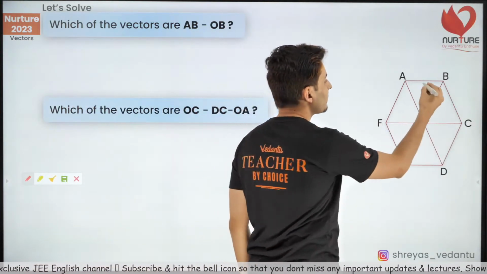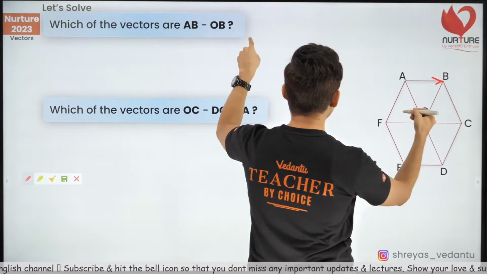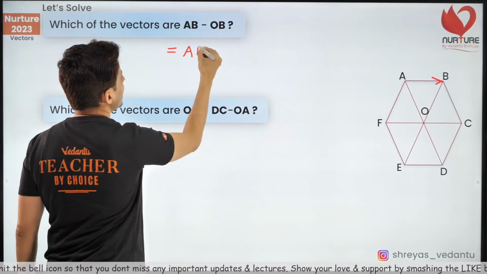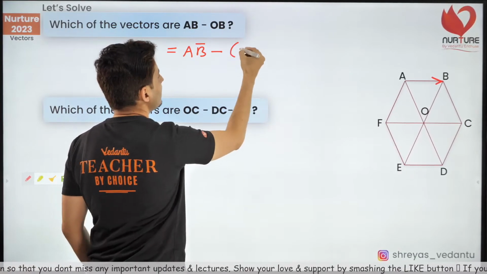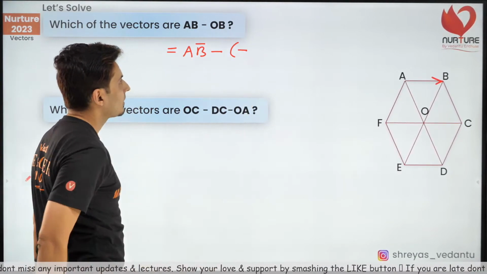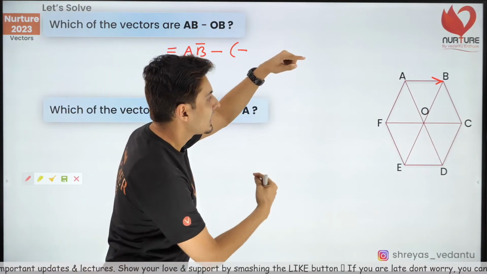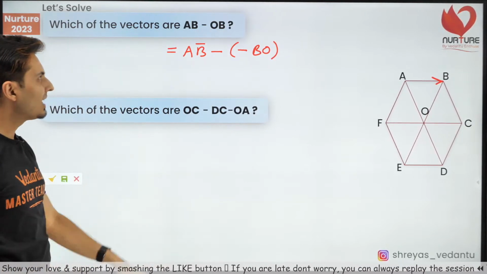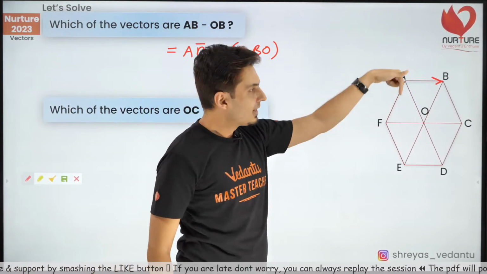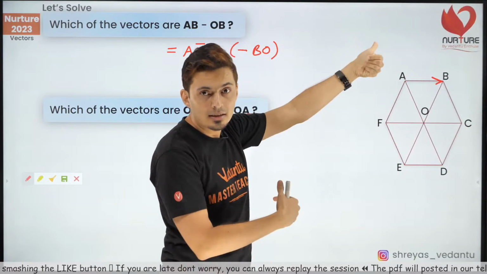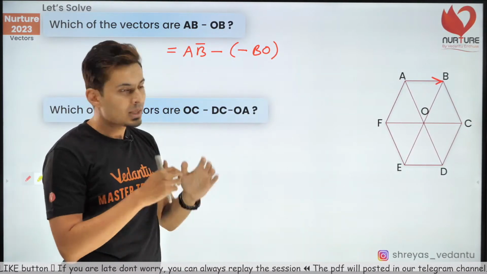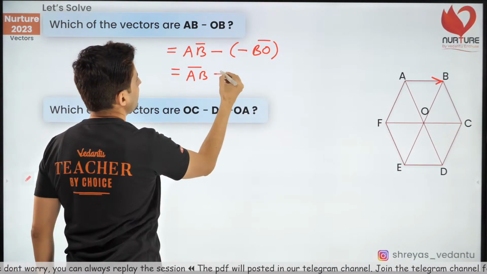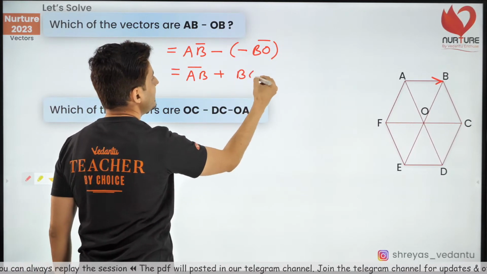AB. Where is AB? AB vector is here. OB is there. Now, think about it, OB is negative of BO. Do you guys agree with this? OB vector is negative of BO vector. I hope everybody agrees with this. Now, minus minus becomes plus. So it will become AB vector plus BO vector.